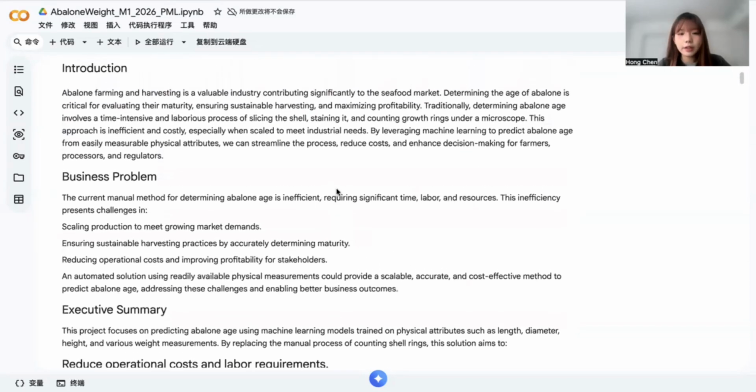First, accurately estimating the age of abalones is important for fisheries management because it helps regulate harvesting and support sustainable marine ecosystems. Traditionally, age is determined by cutting the shell and counting growth rings under a microscope, which is both time-consuming and costly. This project explores whether machine learning can provide a reliable, non-invasive alternative by predicting age from physical measurements. In this video, I will cover three main areas.